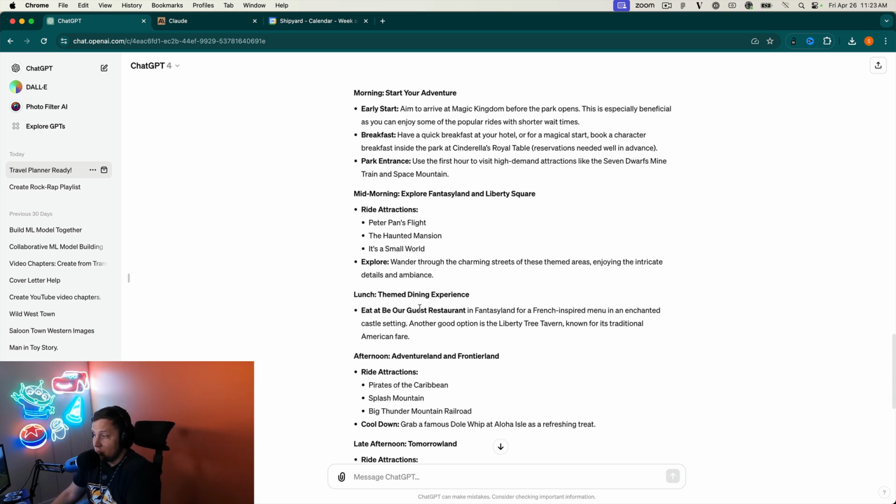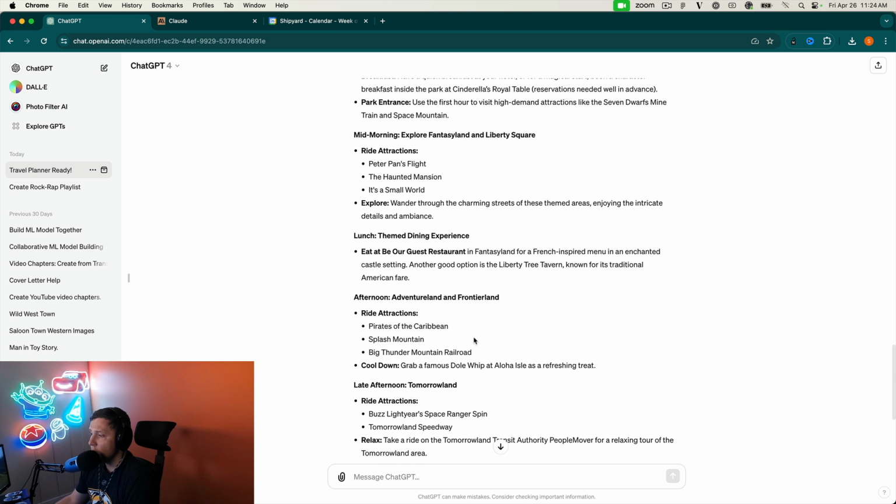I agree. Lunch, Be Our Guest. So that is the Beauty and the Beast one, which is pretty cool. And then you can also go to Liberty Tree Tavern, which is another pretty common, pretty notable restaurant inside of Magic Kingdom. So can't argue with either one of those options.